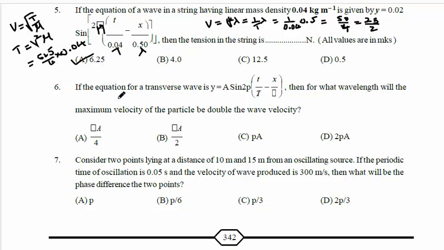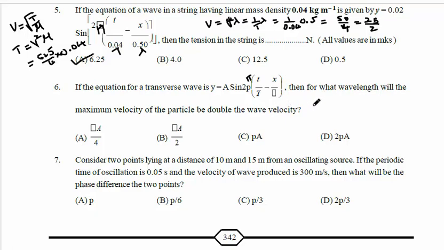Now you go for sixth one. So what is the sixth one? See here, the equation of a transverse wave is given as y equal to a sine 2 pi, make it 2 pi, not p, it is pi, t by T minus x by some lambda value. Then for what wavelength will the maximum velocity of the particle be double the wave velocity.